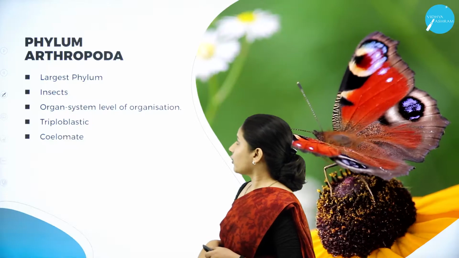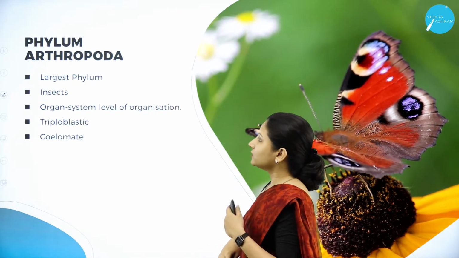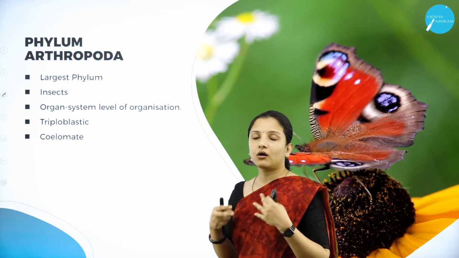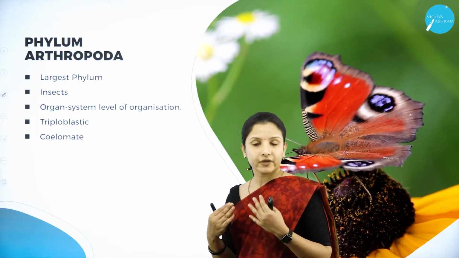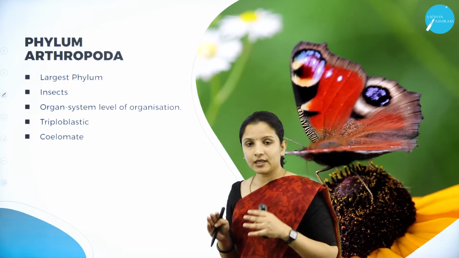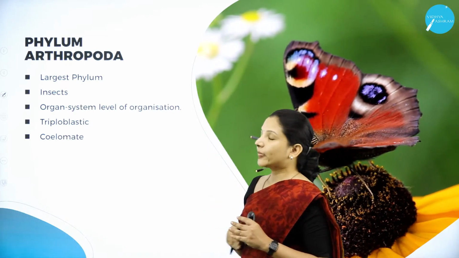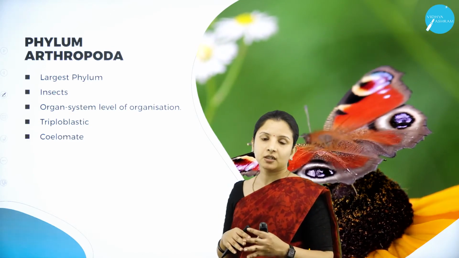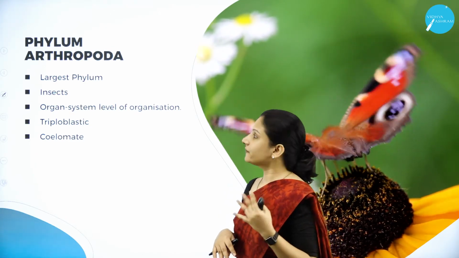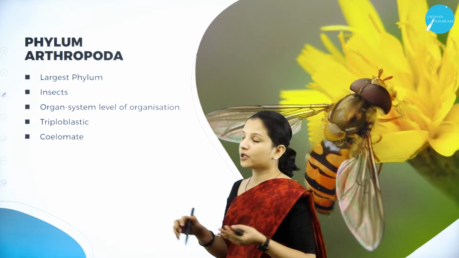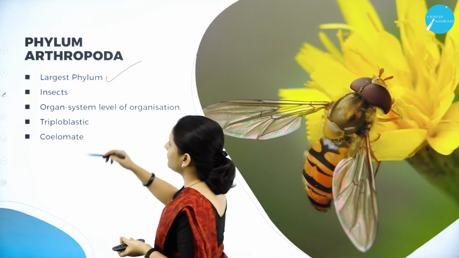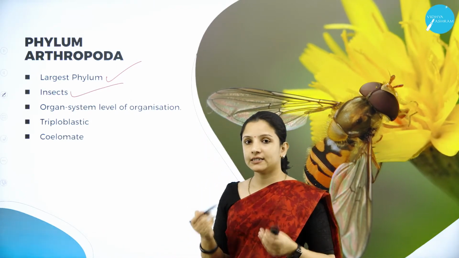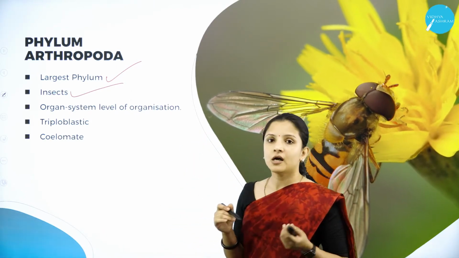So next, moving on to the phylum Arthropoda. Arthropoda is the largest phylum, because you know that there are a lot of different varieties of insects that are present. So in the animal kingdom, the largest phylum is the arthropods. Then comes the mollusks. So second largest is mollusca and the first largest is the arthropoda. They almost comprise only insects. So all the insects are placed under the phylum Arthropoda.